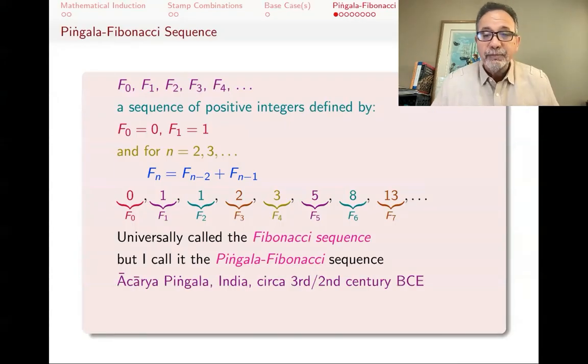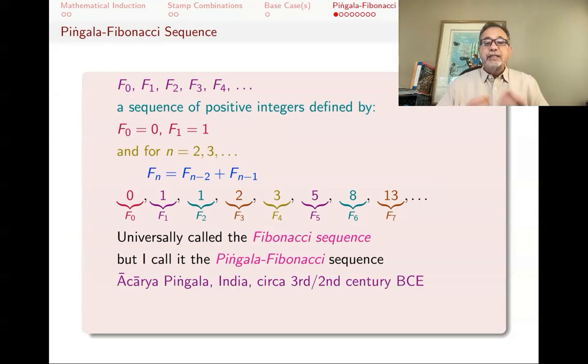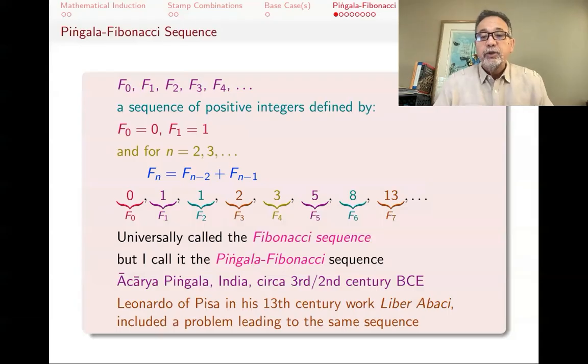The reason for that is that Pingala was an Indian commentator who in the 3rd century, 2nd century BCE studied this sequence in the context of the metric sciences, in the context of counting rhythms in music. The same sequence was also studied by Leonardo of Pisa in the 13th century. He has a problem in his book Liber Abaci that leads to the same sequence.